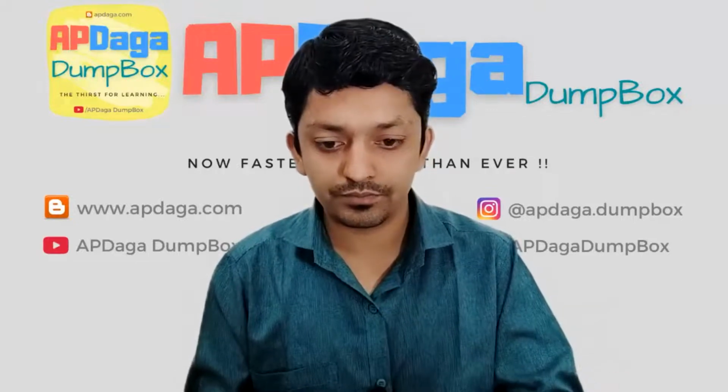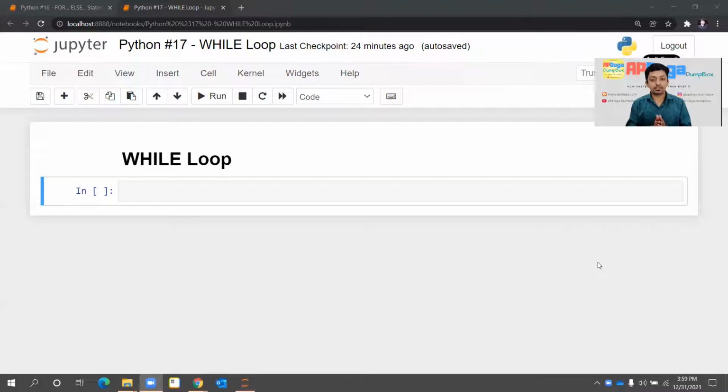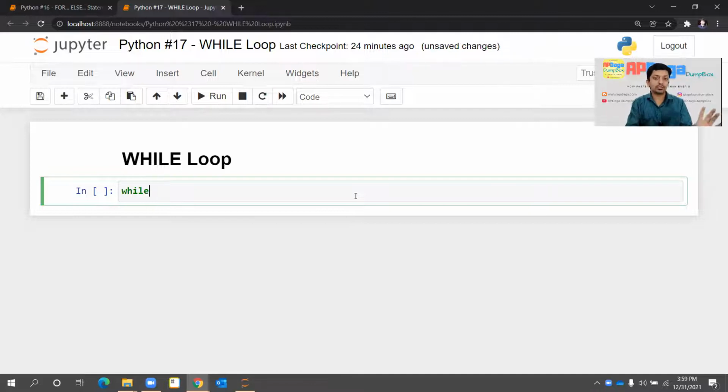So let's start. You can see my screen, it is a Jupyter notebook, and let's talk about while loop. While loop is similar to for loop. There is a little bit of difference in syntax. So let's start with syntax. Whenever you want to write a while loop, you will write the keyword while in small case. You will write whatever condition you want to pass.